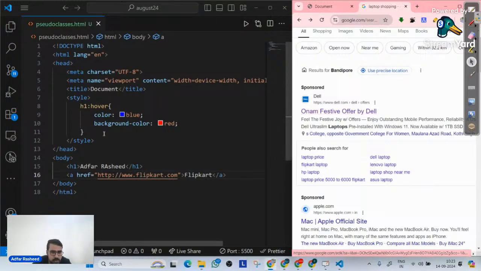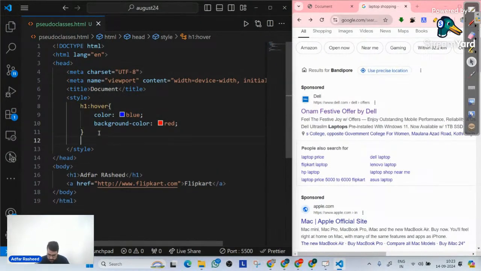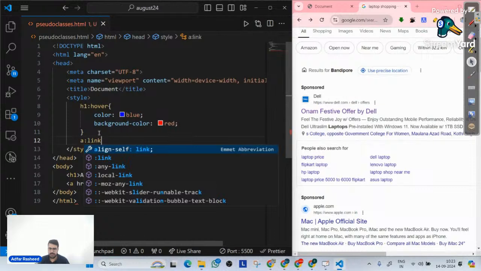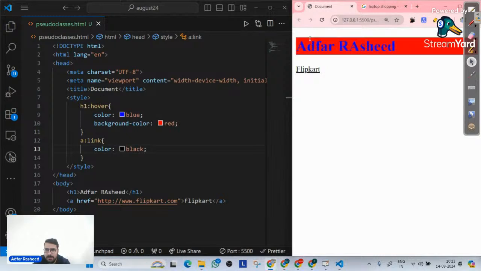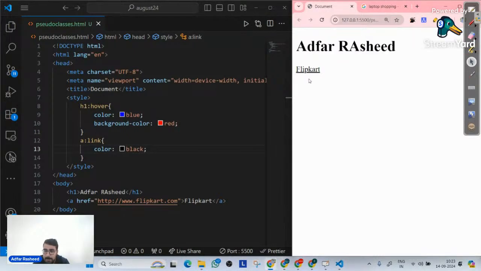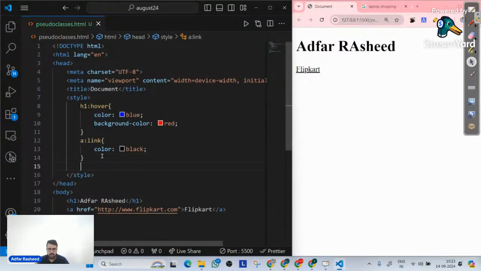The first pseudo class that we talk about for an anchor tag is link. So when we talk about link, let me create color black, or anything. If I go to my web application, you can clearly see my Flipkart has color black right now. So you will say, sir, does this mean it is simply a pseudo class that will be implemented on the anchor tag directly on its text color? Maybe, maybe not. We will understand that in 2 minutes.